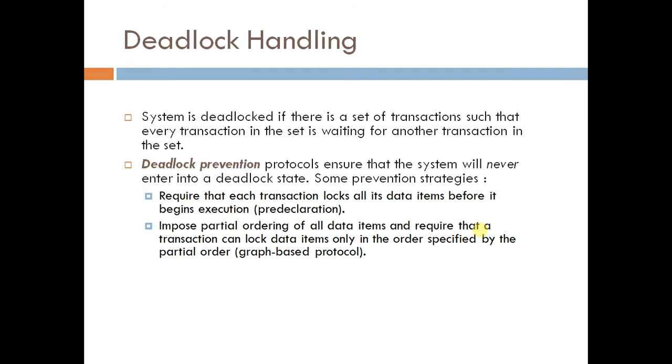Now, how to handle deadlock? Deadlock handling can be done in many ways. The first method is prevention. What we want is that a transaction should not enter into a deadlock. There are two or three strategies like this. The first strategy requires that each transaction locks all data items before it begins. It is called pre-declaration, which means that it acquires the locks before the first instruction of the transaction.